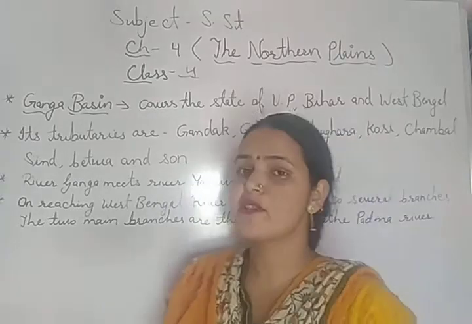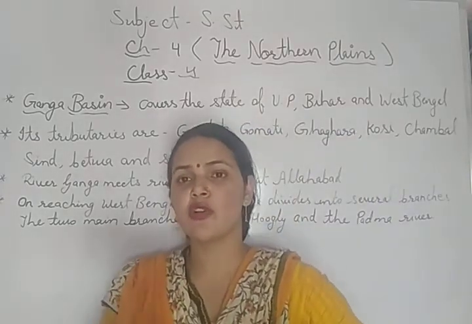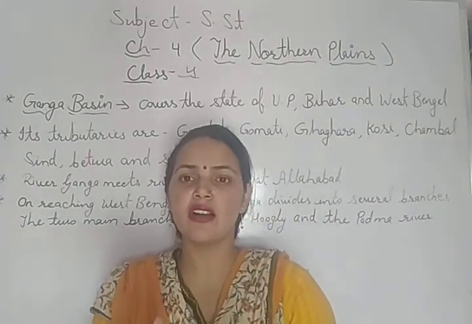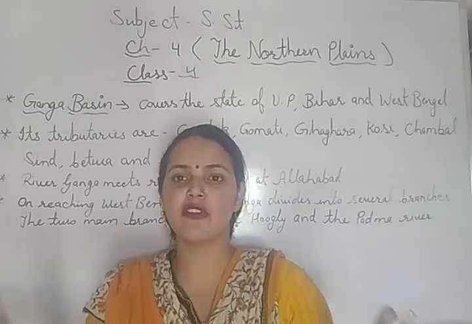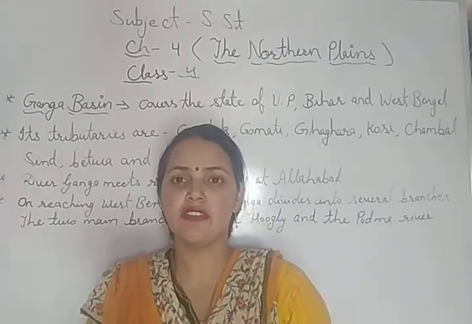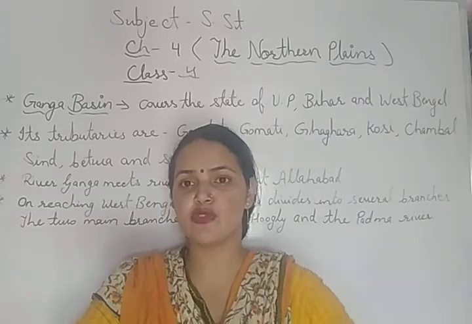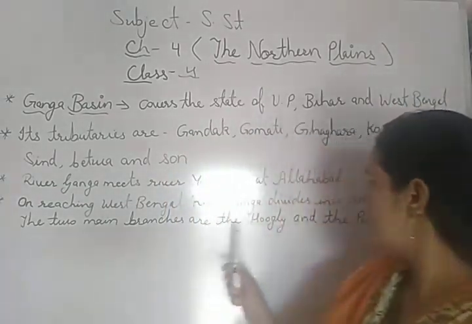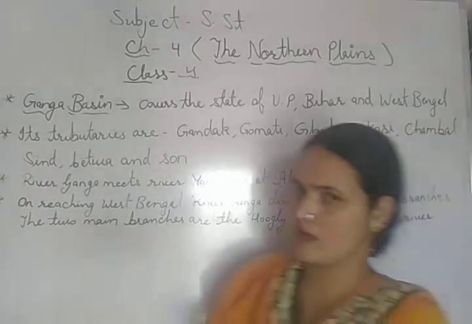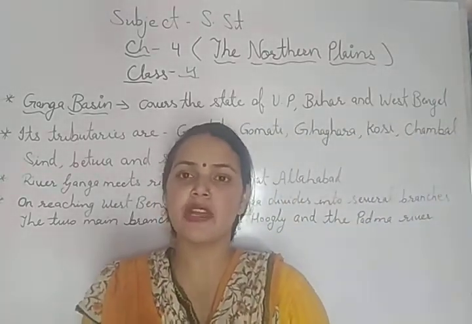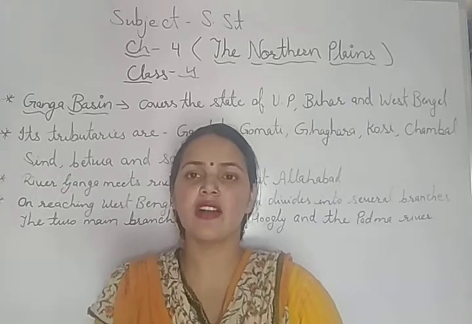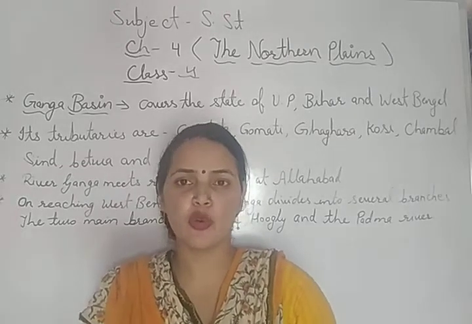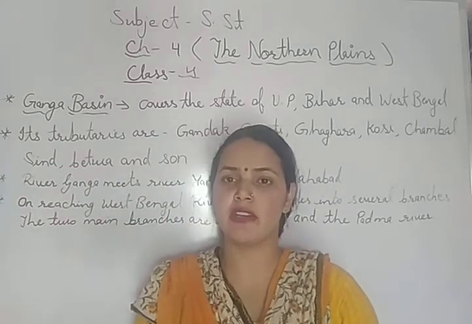On reaching West Bengal, river Ganga divides into several branches, and the two main branches are the Hooghly and the Padma river. These are the two branches of the river Ganga in West Bengal.